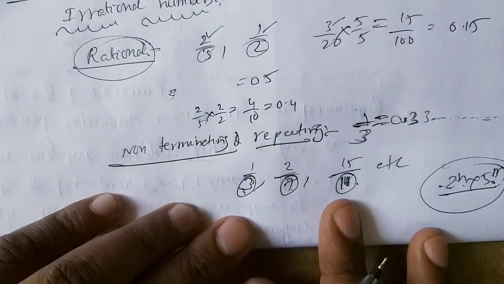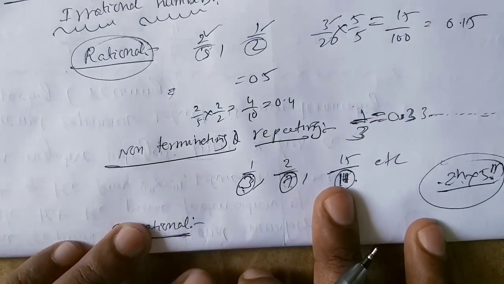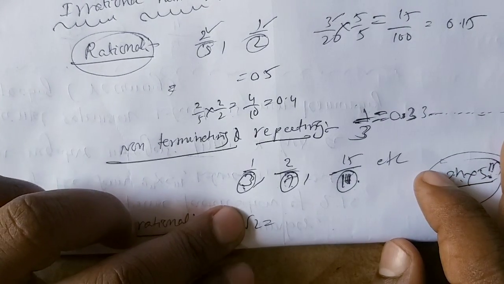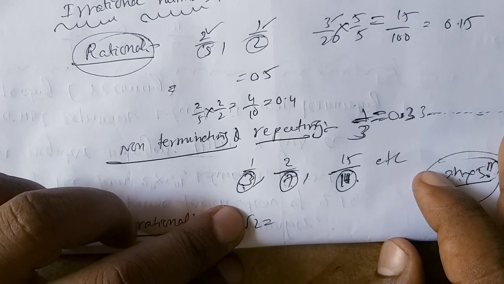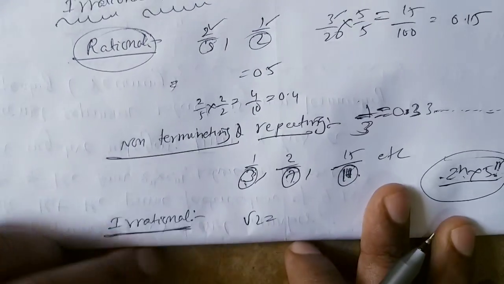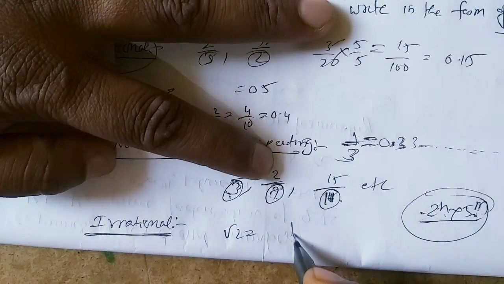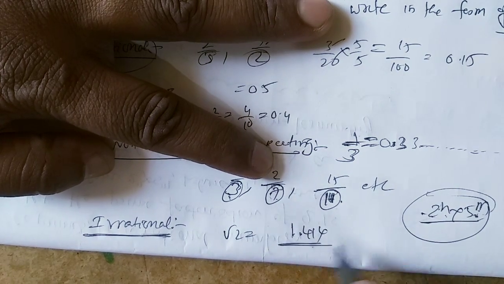How does it behave then? In decimal form, you can see that it is non-terminating as well as non-repeating. For example, we know the root 2 value is 1.414, but it is an approximate value.